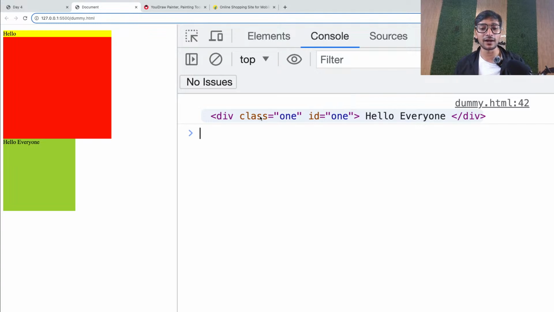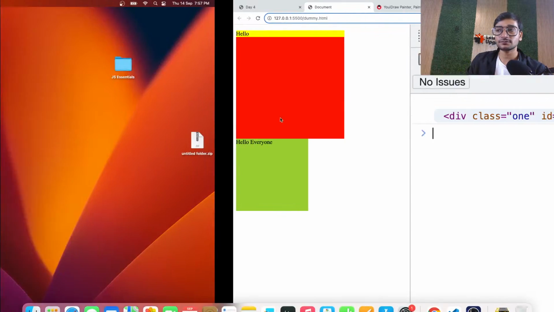Is that clear, everyone? Are you understanding? Please tell me. Once again, yeah. All good, everyone? Understood the whole concept here? So this is what document.getElementById is. That means I'm trying to fetch an element from the tree using its ID. I'm trying to target an element using its ID inside the whole tree. Once you get the element, you can do whatever you want. Is that clear, everyone?